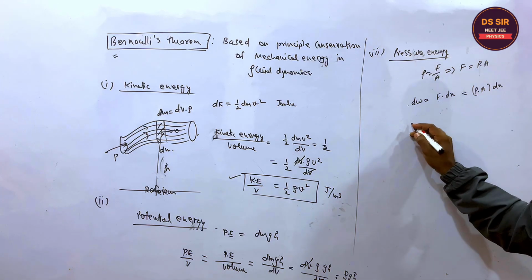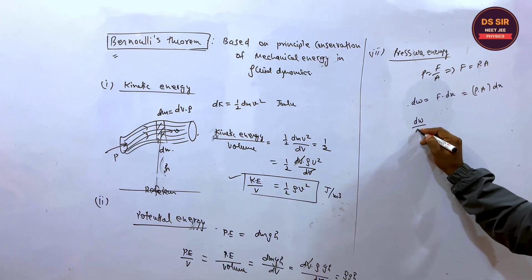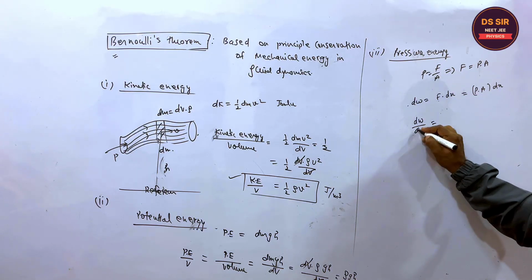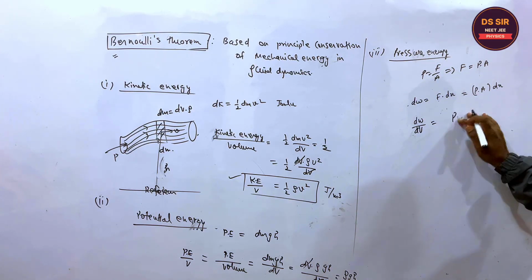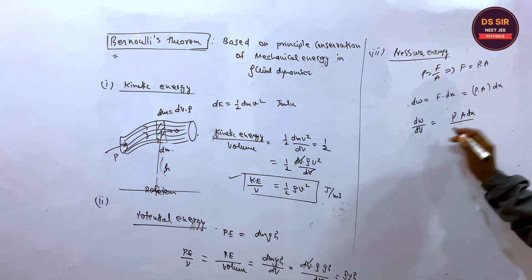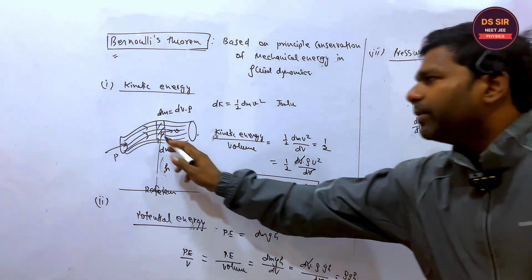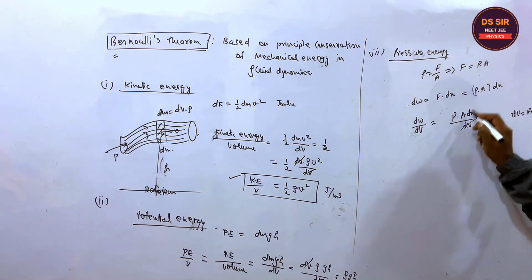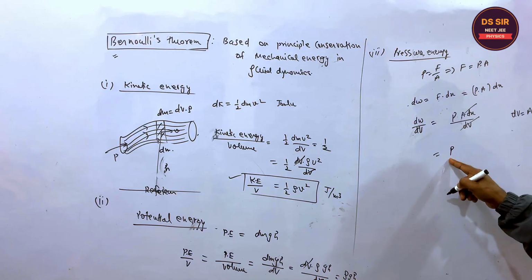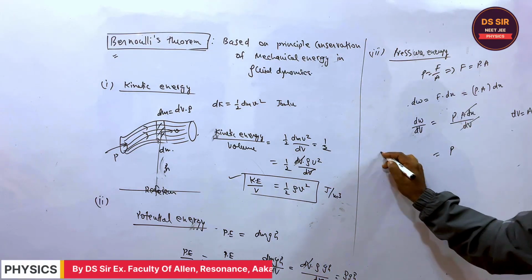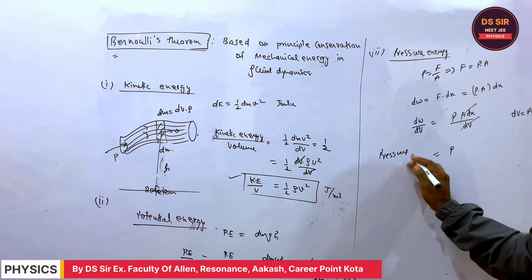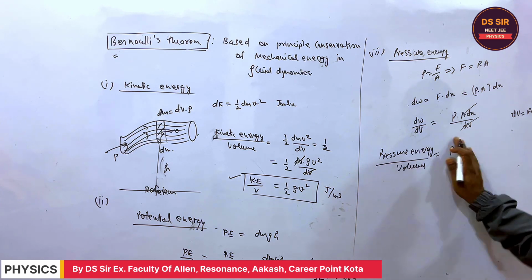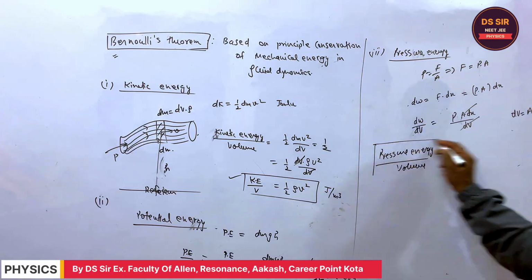Is it clear? So this is the work done per unit volume, which is equal to P into A into dx upon dV. What is this elemental volume? The elemental volume is equal to area of cross section into dx, so it will cancel out. So this is P, the pressure only. So the pressure energy per unit volume is nothing but equal to the pressure at any point.